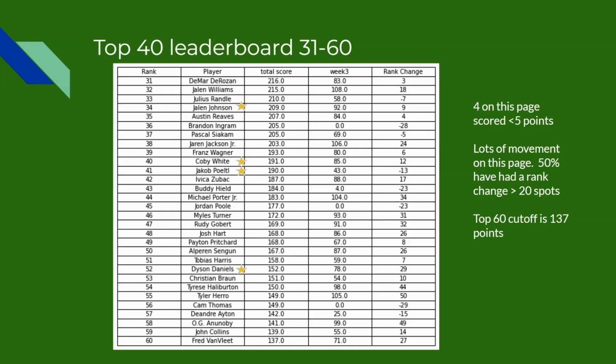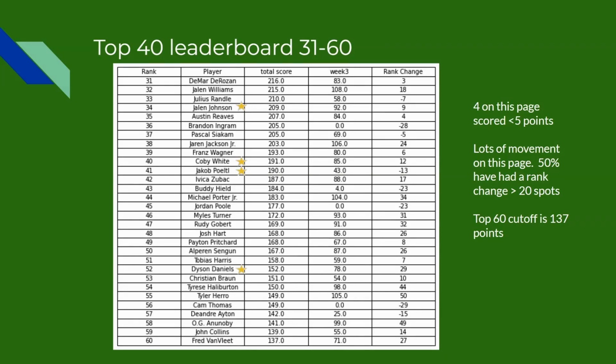In the middle there, Coby White and Jakob Poeltl. They were both middle to late end guys from the draft. They've had a couple of really good, consistent weeks. Poeltl, I think he was maybe underrated, but he's got the center role locked down in Toronto. There have been a few people out, but I don't think that's going to affect him too much. And then Coby White's interesting in that he's able to be a top 40 player so far in the season because there are a lot of guards in Chicago and that makes them all need to share points, share rebounds. But Coby White is currently getting it done on this metric.